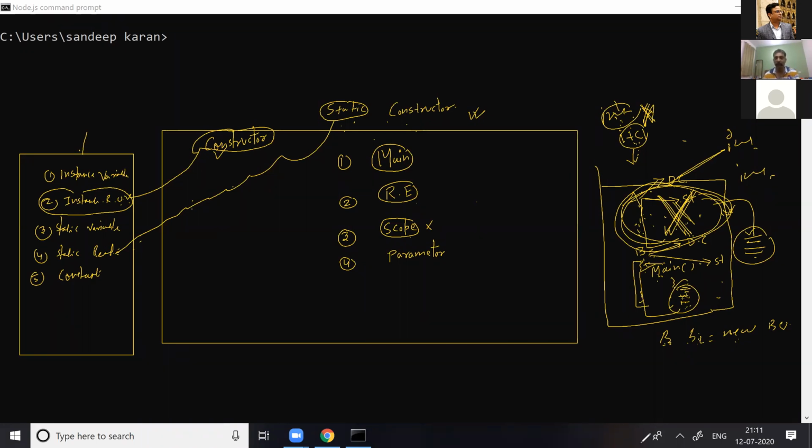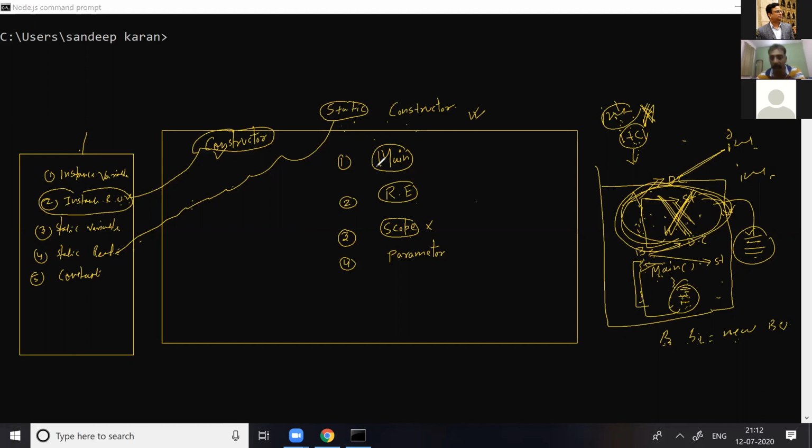So the constructor will be loaded into memory when you write a new operator. Similarly, the class will load into memory when you write a new operator. If there is a new operator, then the class will load into memory, then the constructor will be called. But we have only two exceptional cases. If a class is marked as static, you're losing the control. It is the CLR's responsibility to load the class into memory. And similarly, if you have made a constructor static, you're losing the control. It runs before the main because the runtime environment takes care to load the constructor into memory.